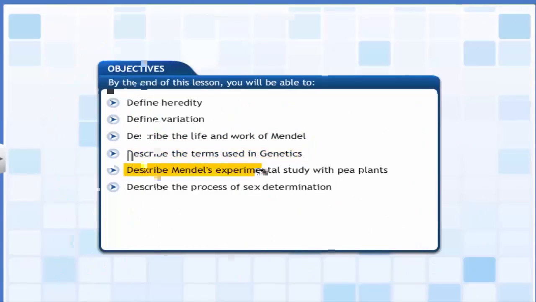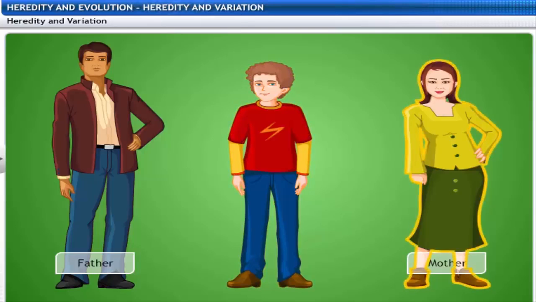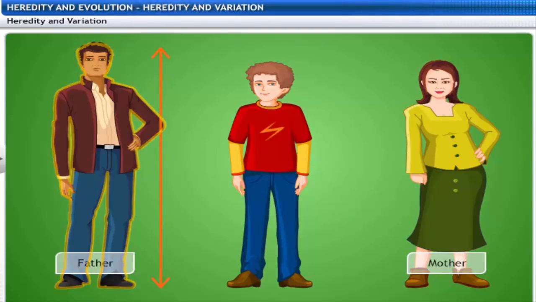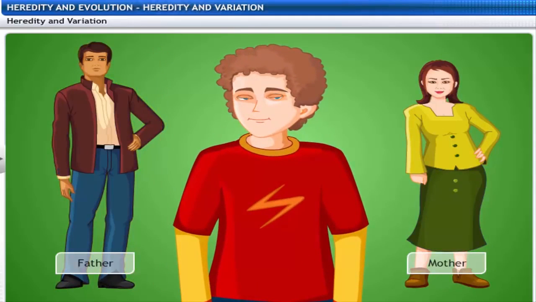mother, and the gene for skin color from his mother. That's why the boy resembles his parents in skin color and height. But the boy differs from parents in other ways, such as his curly hair and blue eyes, which neither of the parents have.